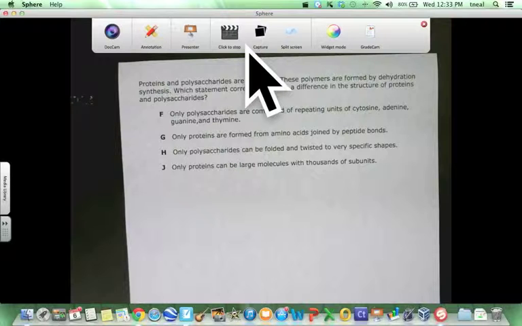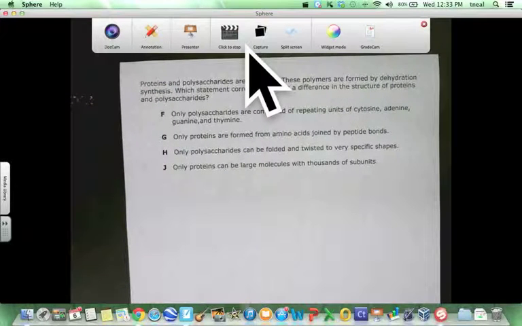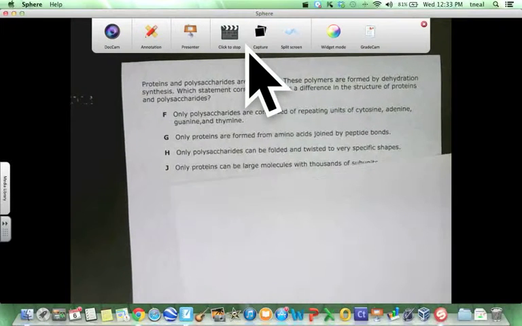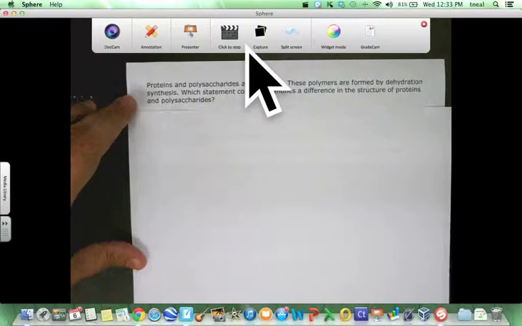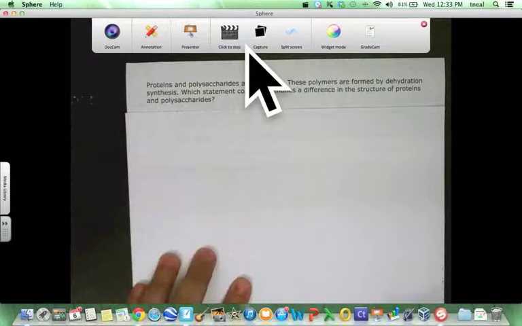Okay, here's another question. Proteins and polysaccharides are polymers. These polymers are formed by dehydration synthesis. Which statement correctly identifies a difference in the structure of proteins and polysaccharides? Remember, we're gonna cover up our answers. We're not gonna get ahead of ourselves. We're gonna look at the question and we're gonna write down what we know.